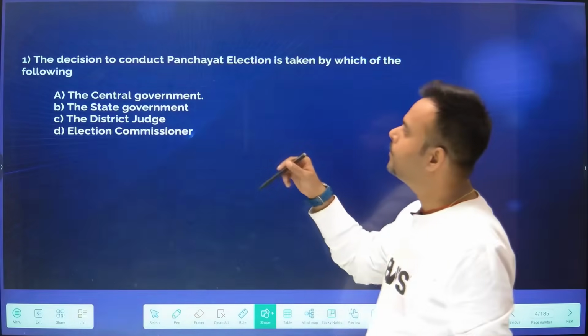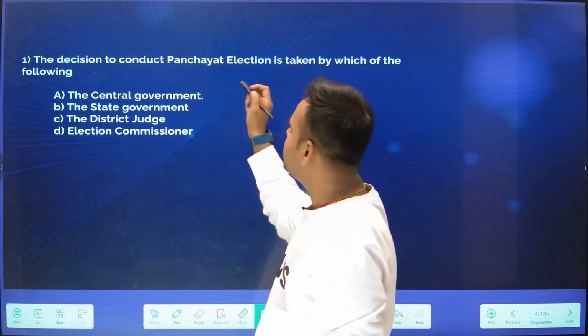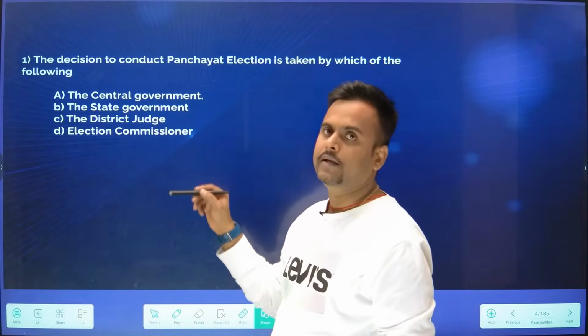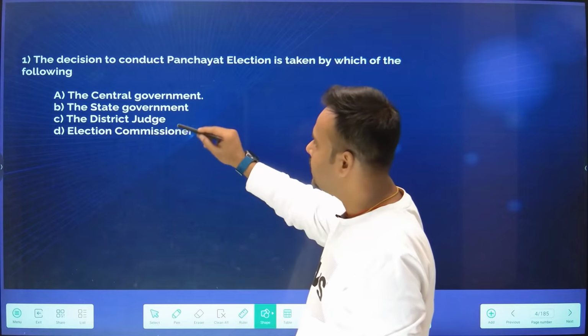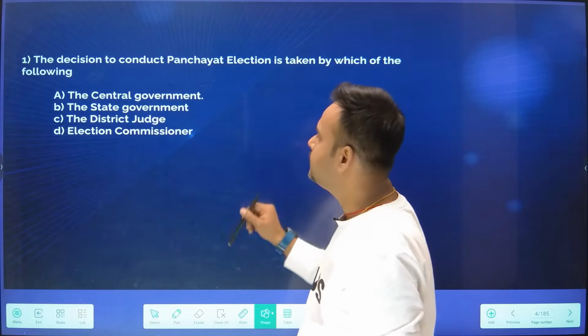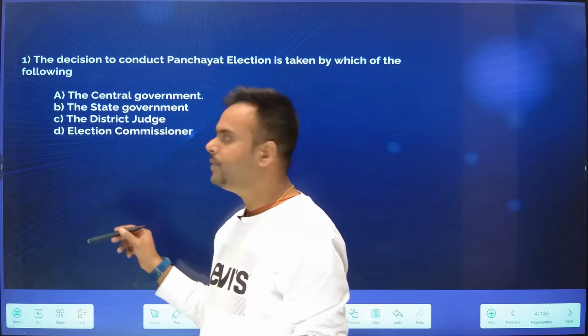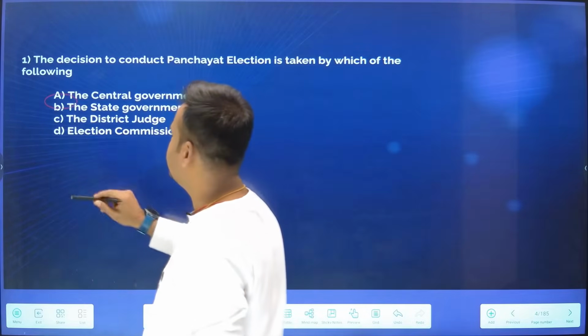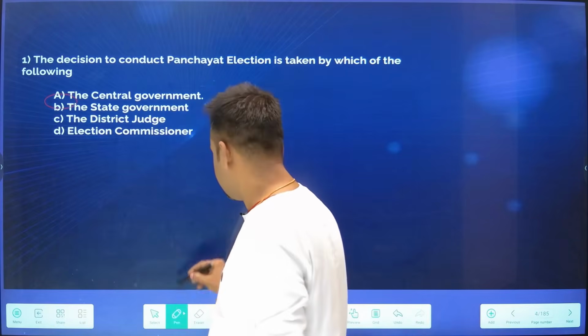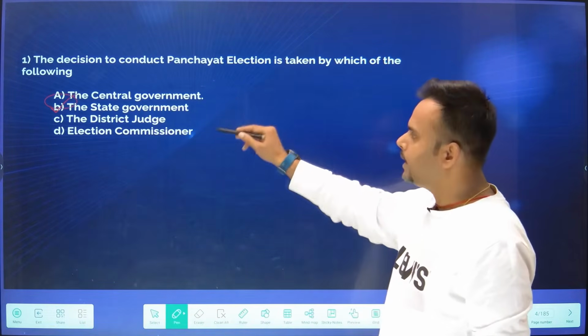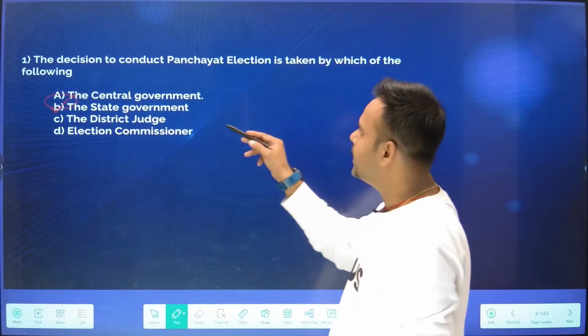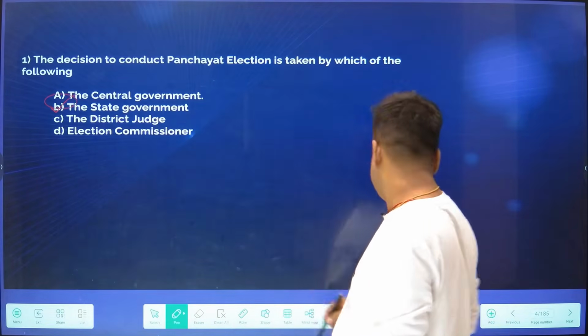The first question: the decision to conduct Panchayat election is taken by which of the following? Your options are the central government, the state government, the district judge and the election commissioner. The answer is very simple, friends. This is the state government. That means the state government takes all the decisions regarding the conduct of Panchayati elections.